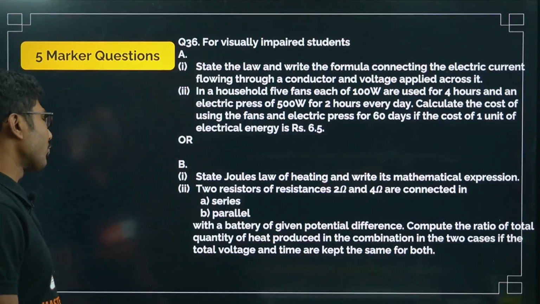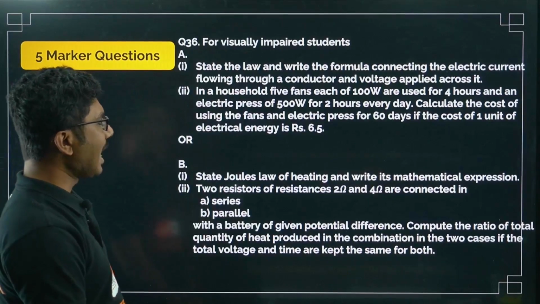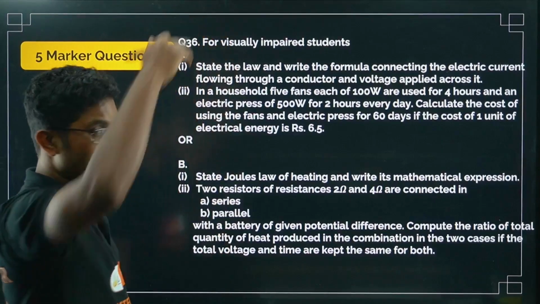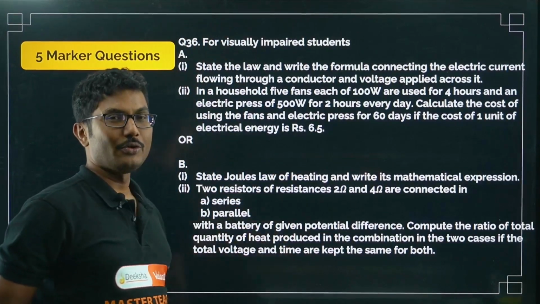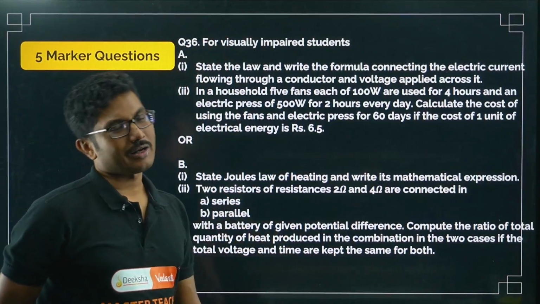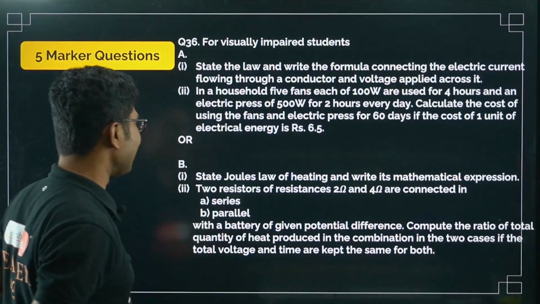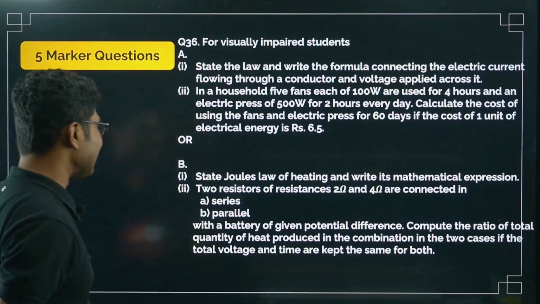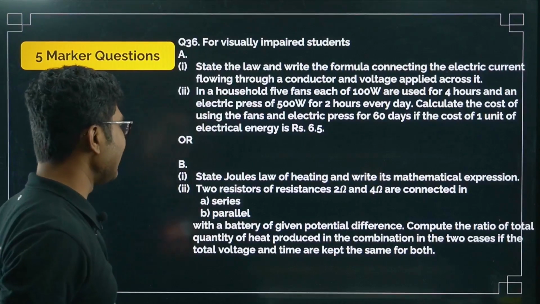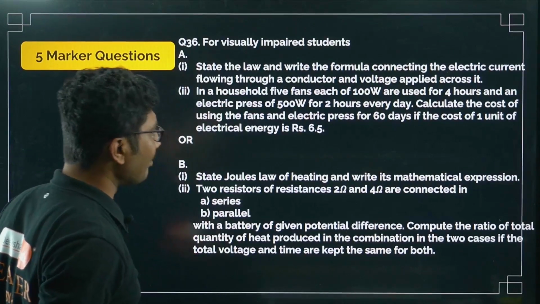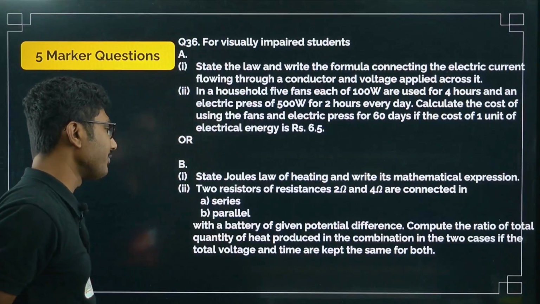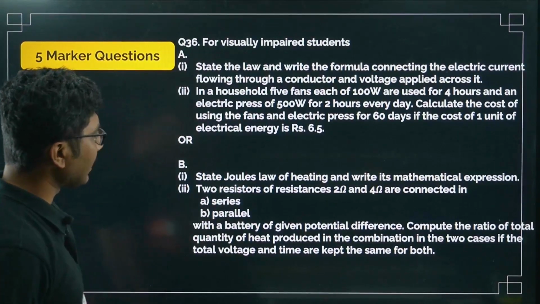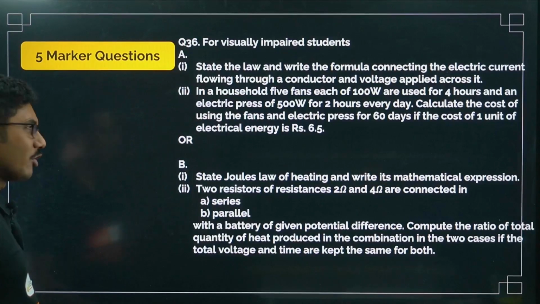Now there is our question, state Joule's law of heating and write its mathematical expression. So in this case they ask you P is equal to VI, in this case they have asked you H is equal to VIT or H is equal to I square RT, everything is same. Two resistors of resistance 2 ohm and 4 ohm are connected in series and parallel with a battery of given potential difference. Compute the ratio of total quantity of heat produced in the combination in two cases if the total voltage and the time are kept the same for both.